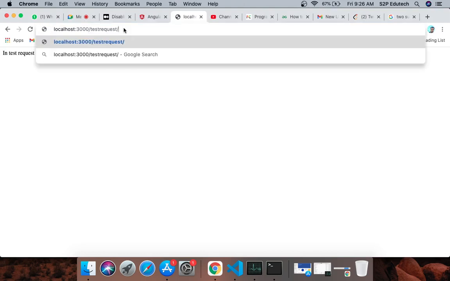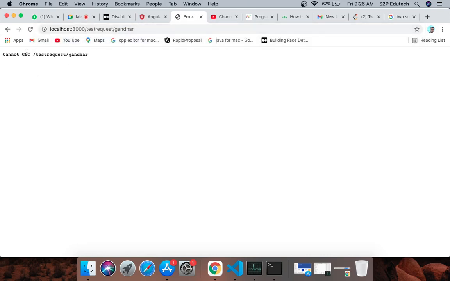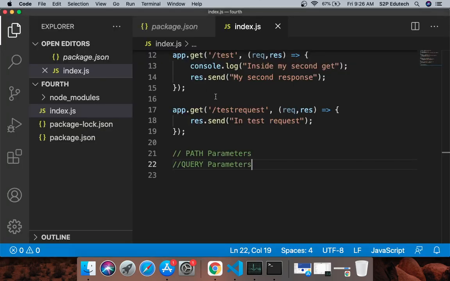Now let us say that this is my path, and in my path I pass, say, Gandhar here. I am passing Gandhar here. And if I run this, it should give me an error that cannot get test request slash Gandhar. Why? Because this path does not exist. What is our path? Our path is only test request. Now to enable this, I need this Gandhar value which I am passing in my path to be handled by this request. So to do this, I'll say slash colon name.